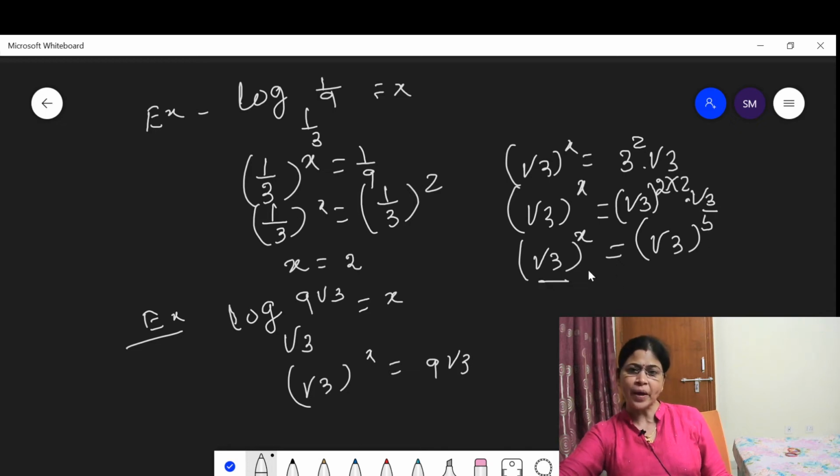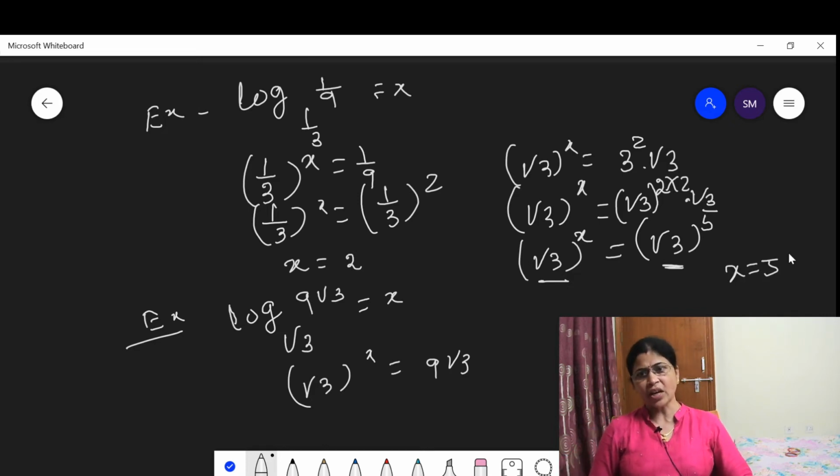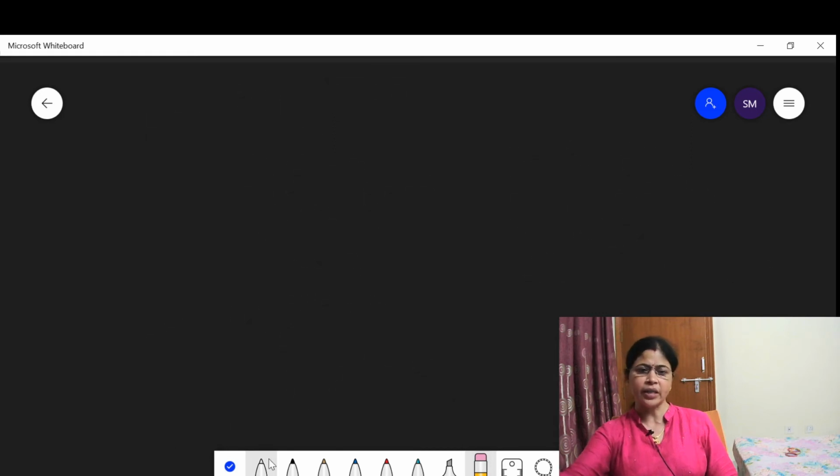Then when the base is same, you can compare the exponents. Then by comparing the exponents, we get that x is equal to 5. Now let us discuss some more examples based on the applications of the logarithms.